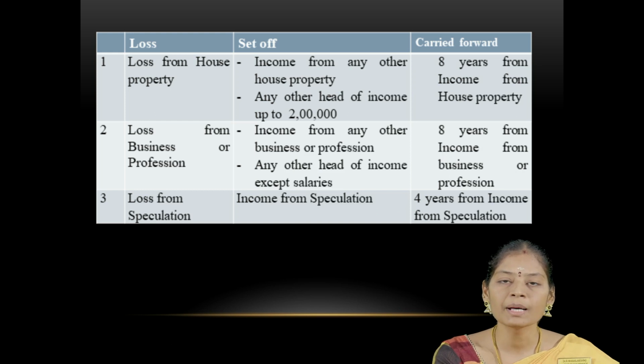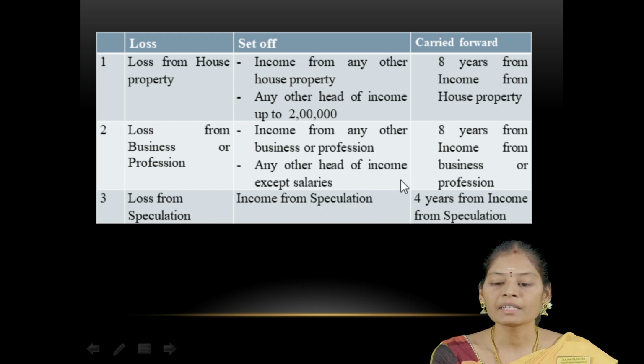Then loss from business or profession can be set off against business income, and then against any other head of income except salary income. Further loss can be carried forward to the 8 subsequent assessment years.